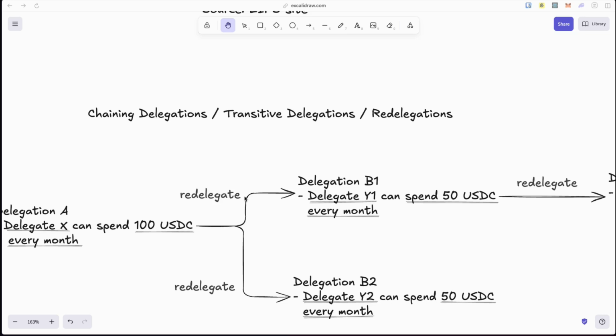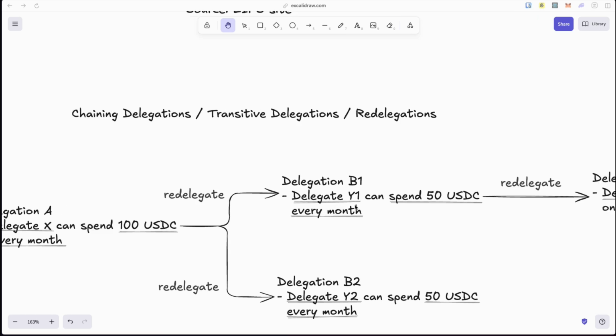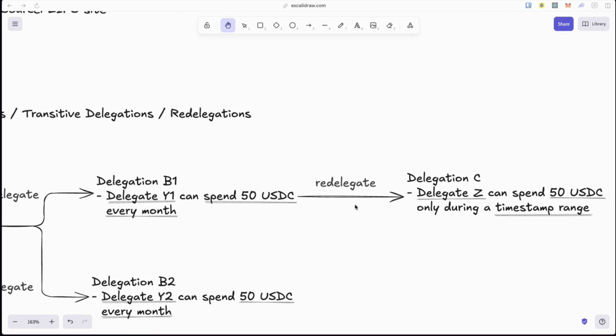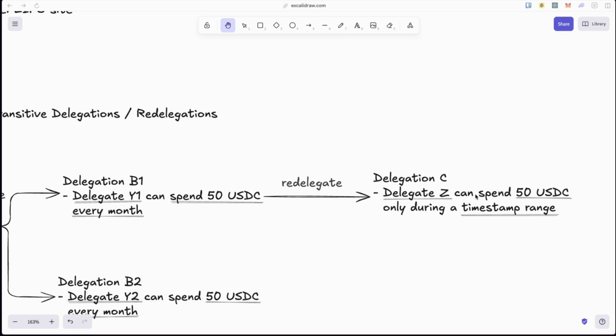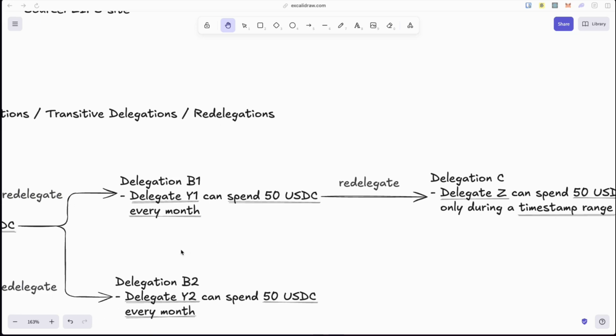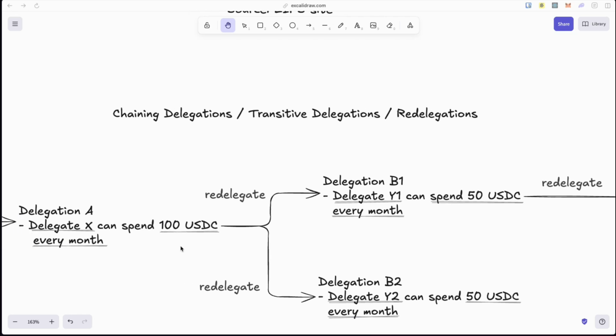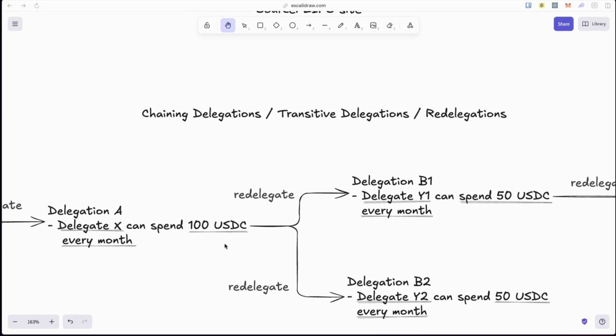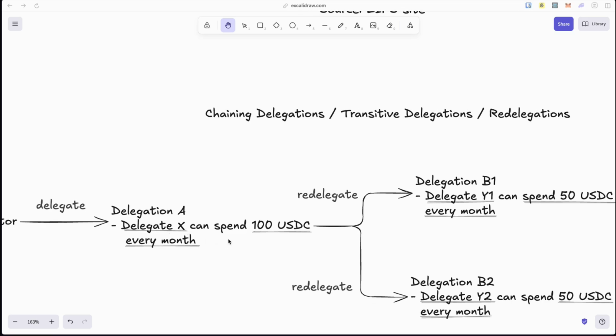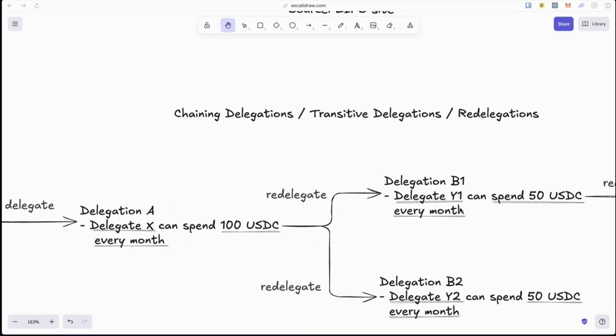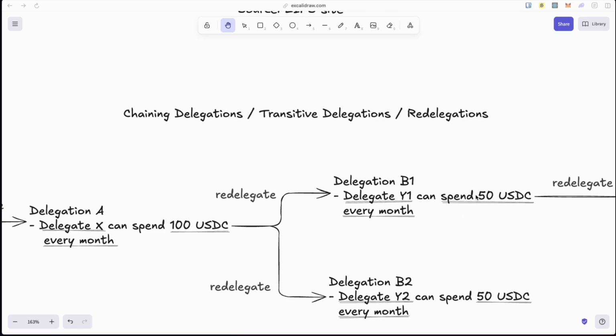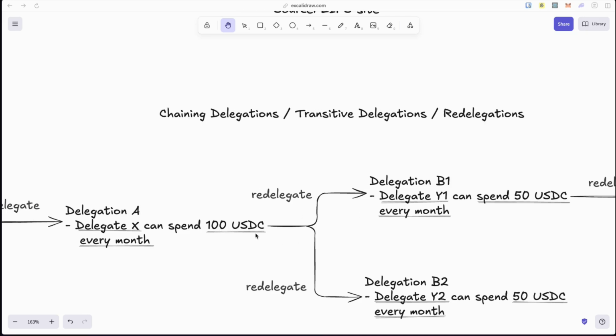every month. This can keep going, so address Y1 can choose to redelegate to another address, address Z, to spend 50 USDC only during a timestamp range. So that is a further restriction. Now, all of these are valid. The scenario where a delegation would be invalid is, for example, if address X redelegates to Y1 and says that it's allowed to spend 150 USDC every month, which violates its parent delegation.